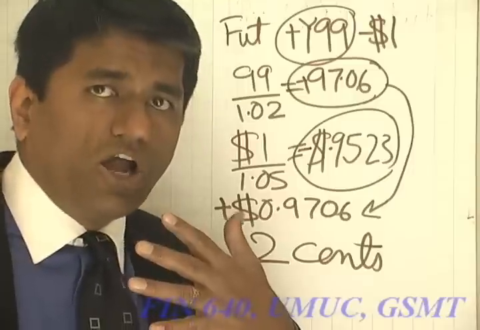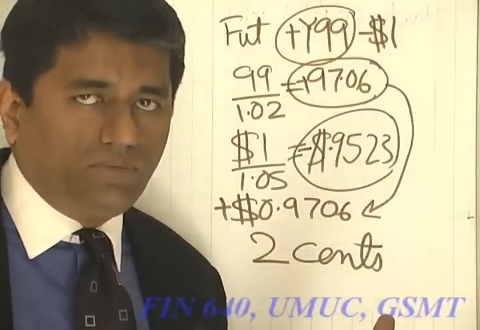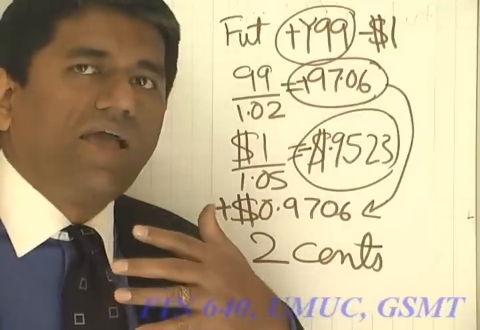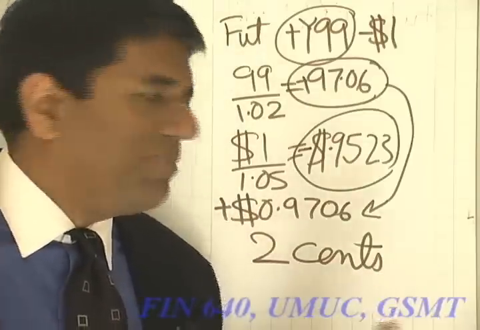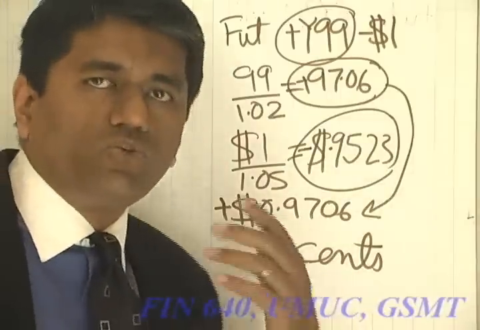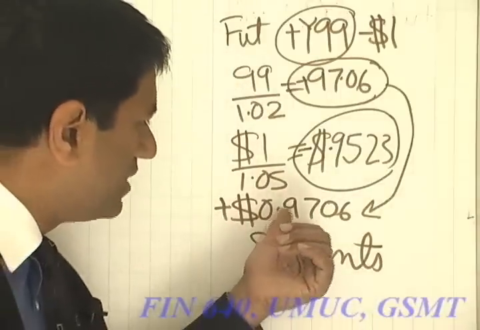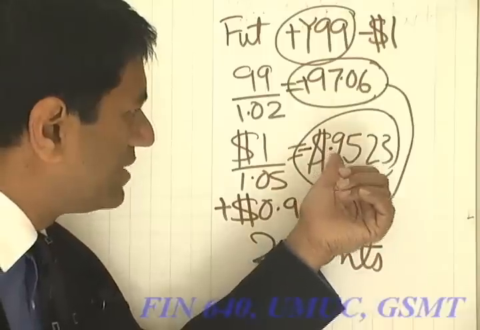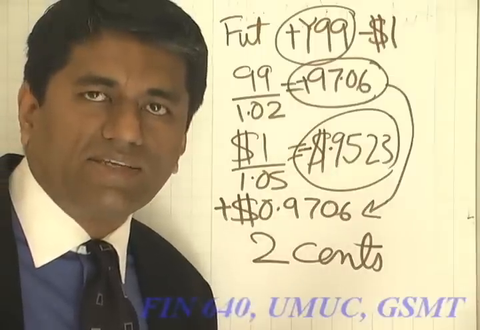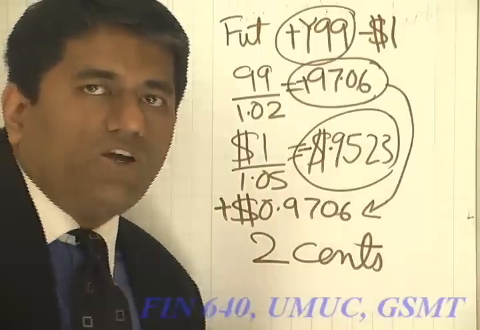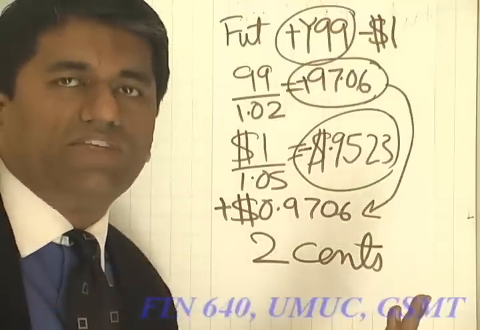And what about your future cash flows? Well, now your future cash flows are 0. You have no net cash flows in yens, but you have a bit less than 2 cents today. What you have is 0.9706 minus 0.9523, and that's a riskless profit because you don't owe anything in the future. You just have this money today.